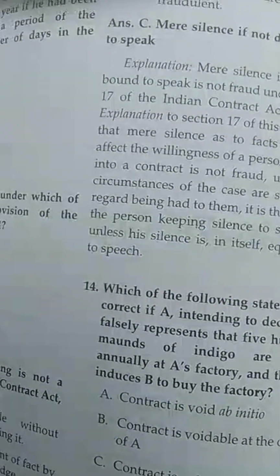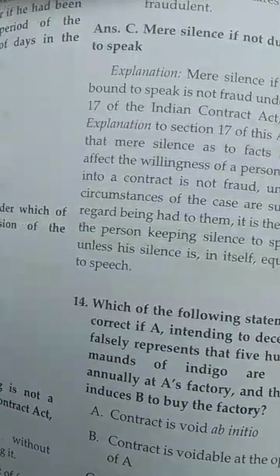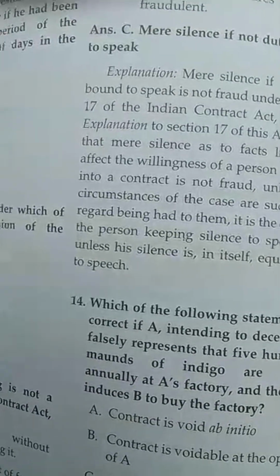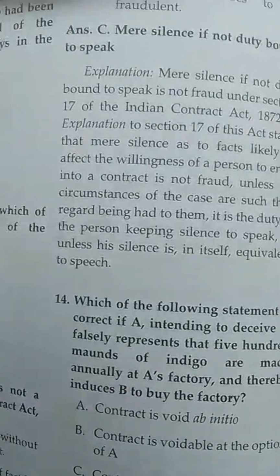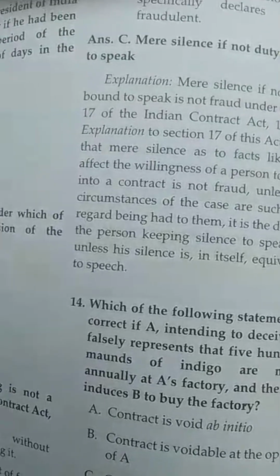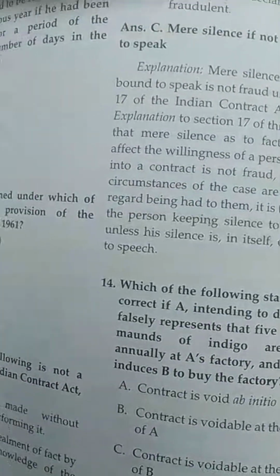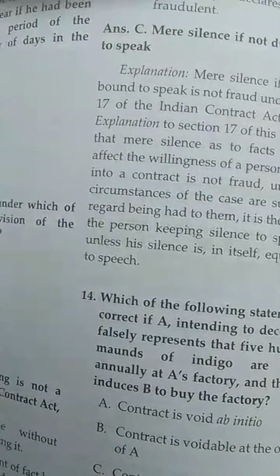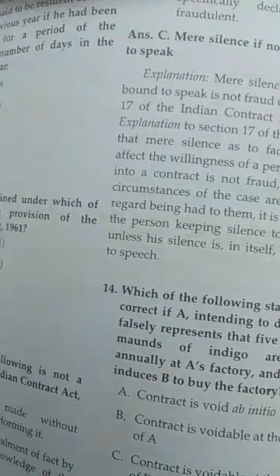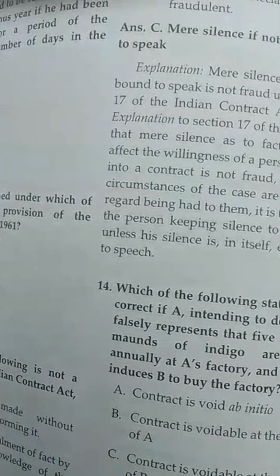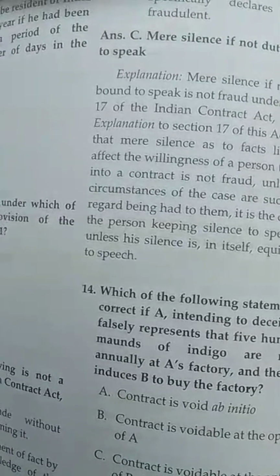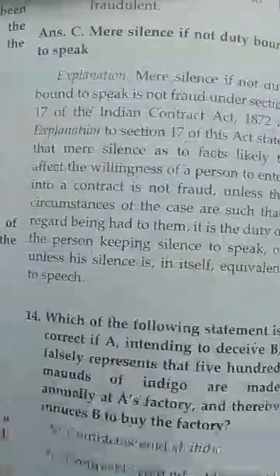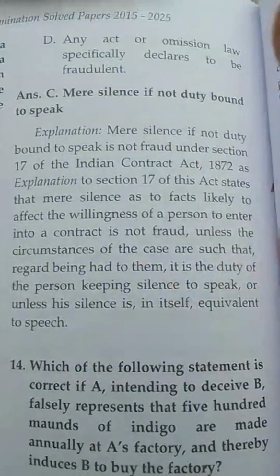Which of the following statements is correct? A, intending to deceive B, falsely represents that 500 maunds of indigo are made annually at A's factory, and thereby induces B to buy the factory. The contract is avoidable at the option of B, because it was induced fraudulently.